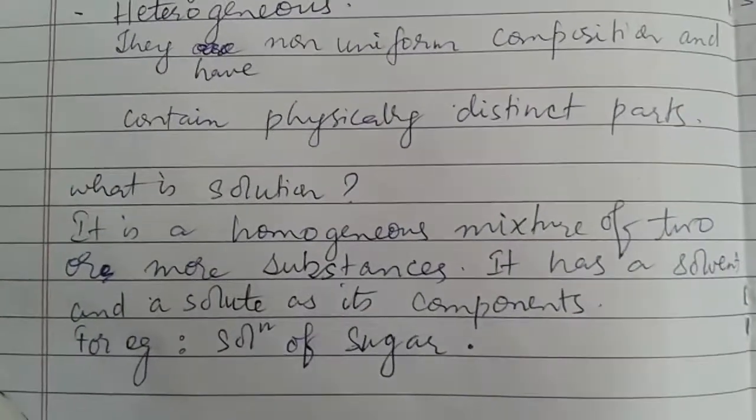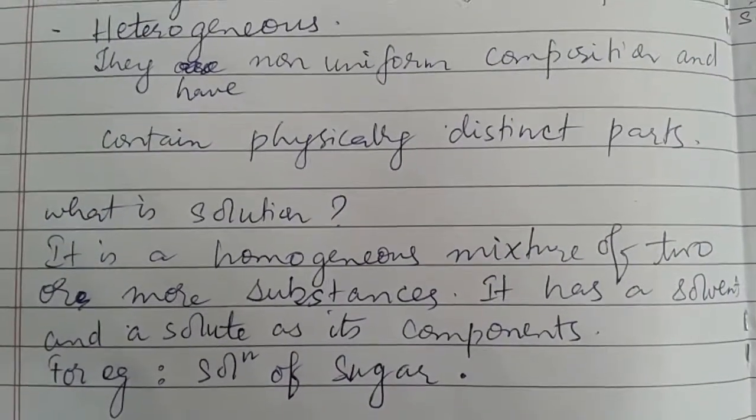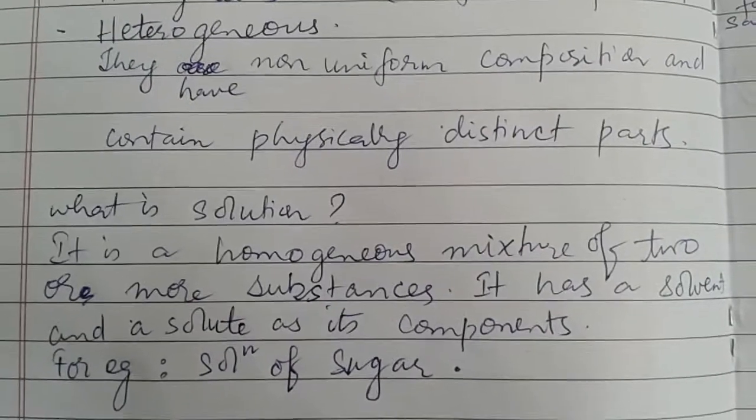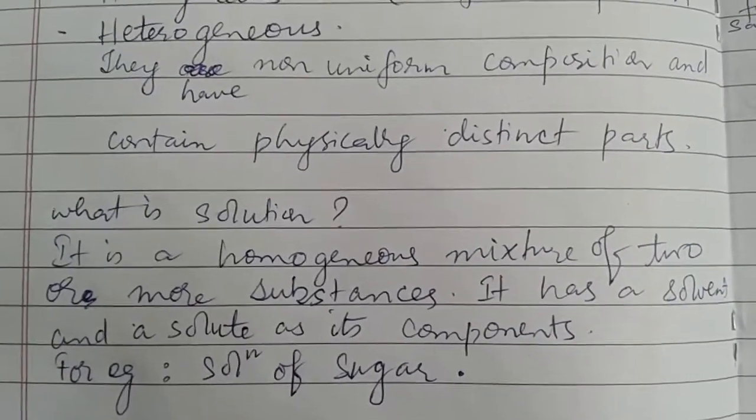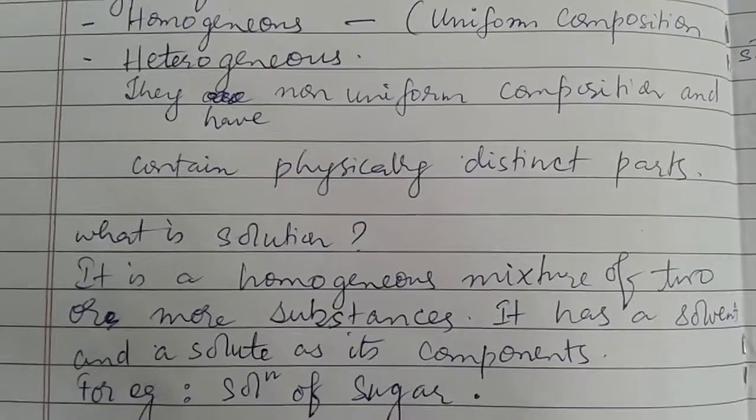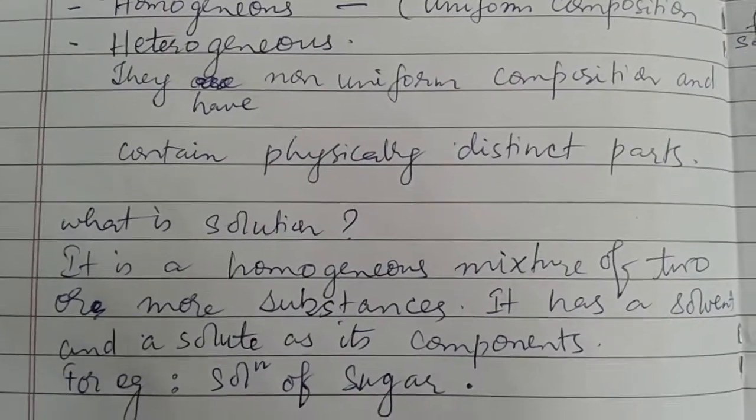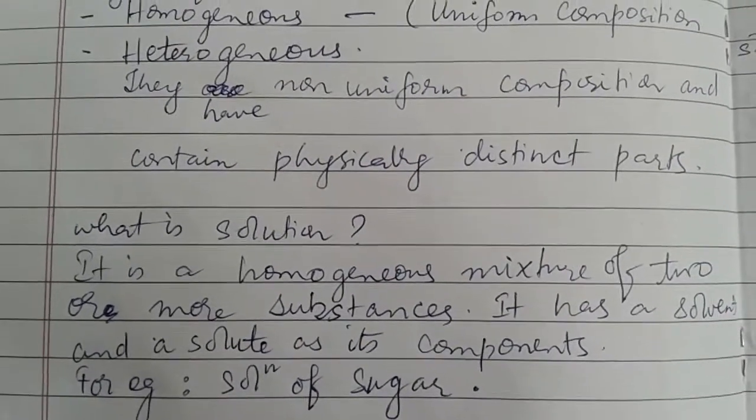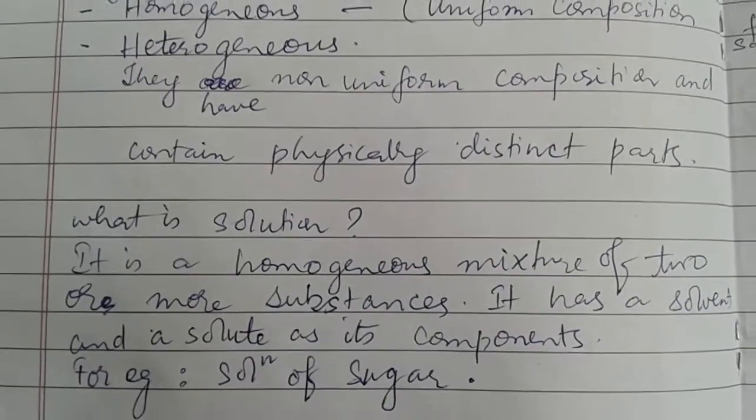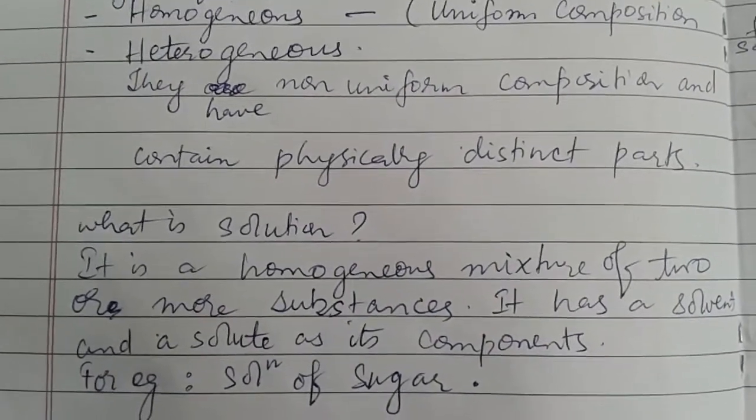The next topic is what is a solution. A solution is a homogeneous mixture of two or more substances and it has two parts, one solute and another solvent. Example, a solution of sugar, in which sugar is the solute and water is the solvent.